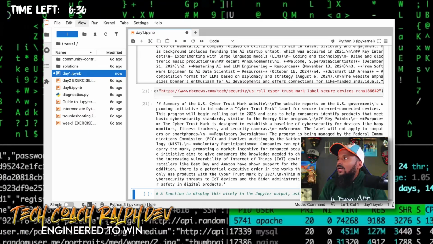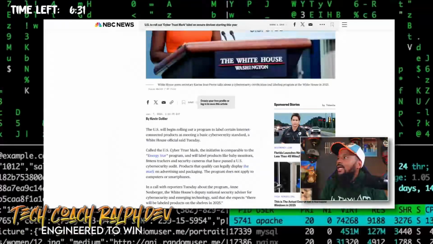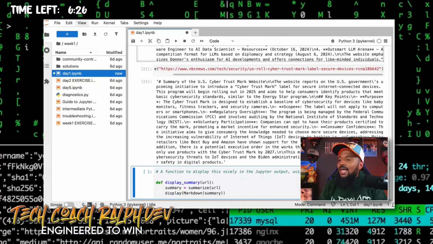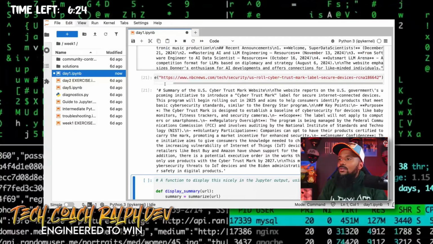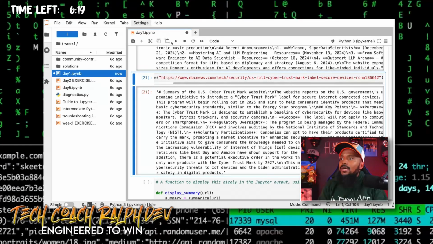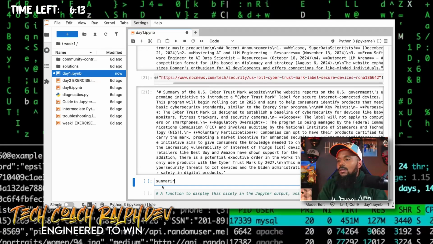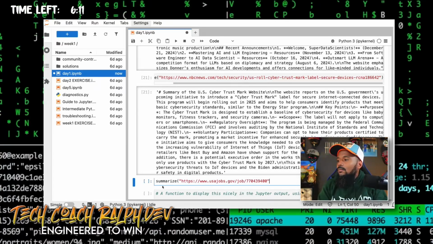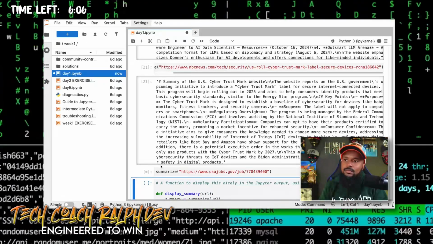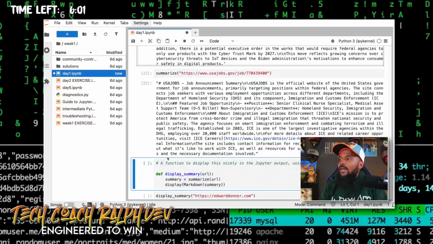And if we look over here, it's a pretty long article, right? And if we look over here, it is, I don't know, we'd have to see it printed out, but let me do one more. We'll do the job one from USA Jobs. So summarize. And enter. And there it goes. There goes our summary for that job, all right?